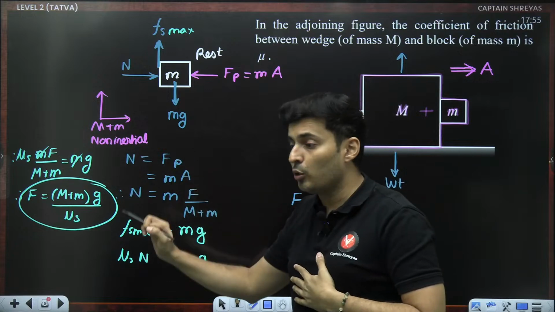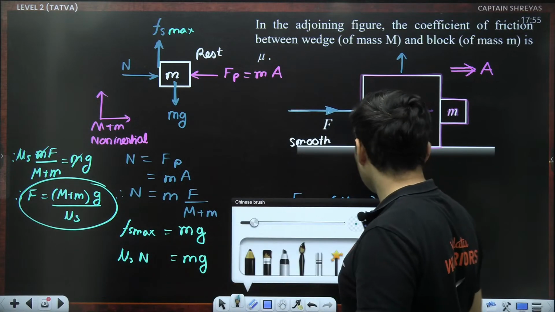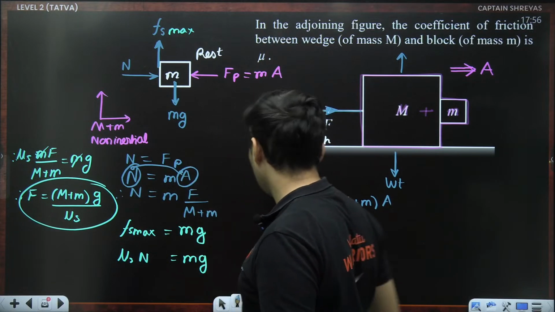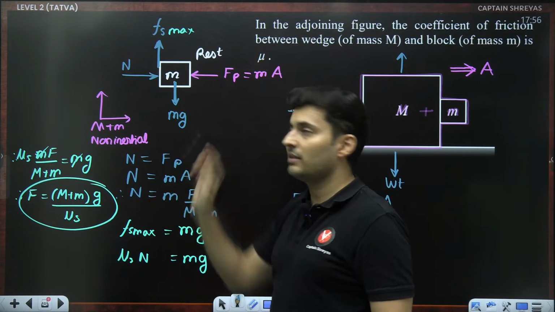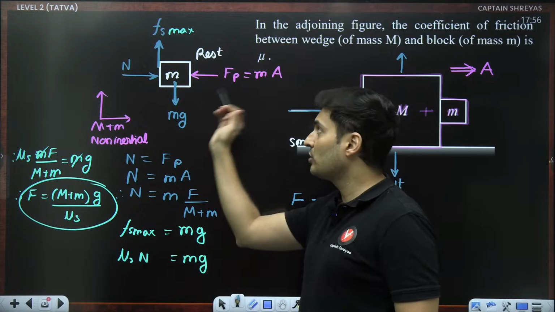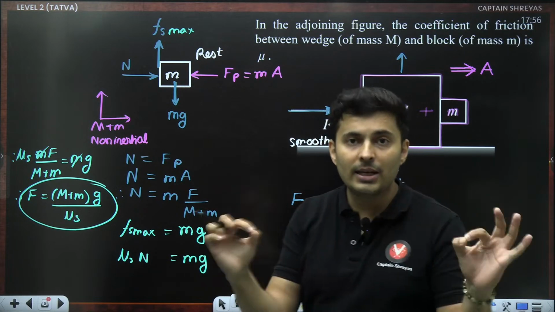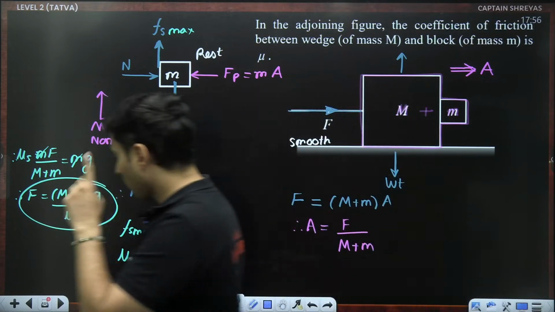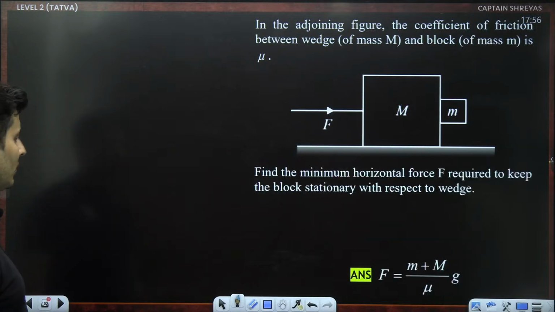Even if I was an outside ground observer, still I would write this same equation. Just think about it. A ground observer will say normal force is causing the acceleration. He will also write the same equation. A non-inertial observer will also write the same equation thanks to pseudo force. So pseudo force helps a non-inertial observer frame Newton's laws of equation without any miscalculations. Great. So it's a beautiful question altogether. Let's move to the next question.